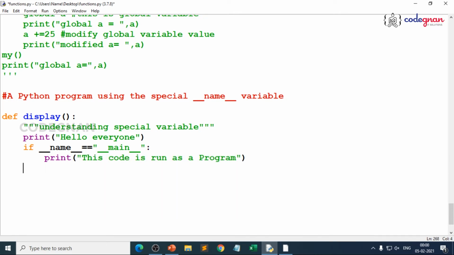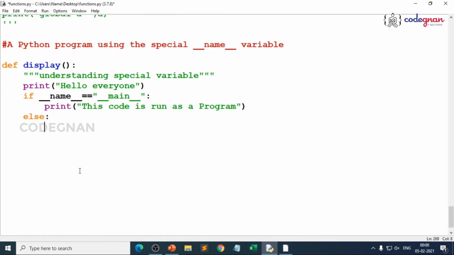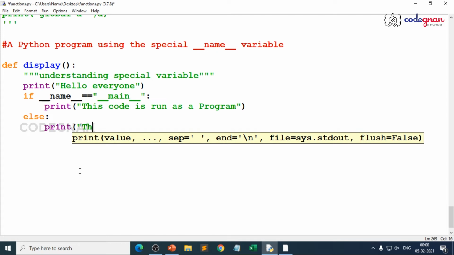Now I write else. When you go to modules, you'll clearly understand. I'll take the same program over there and you'll make sure the else block is executed. You just remember this point. So print, this code is run as a module. So what are you expecting the output?